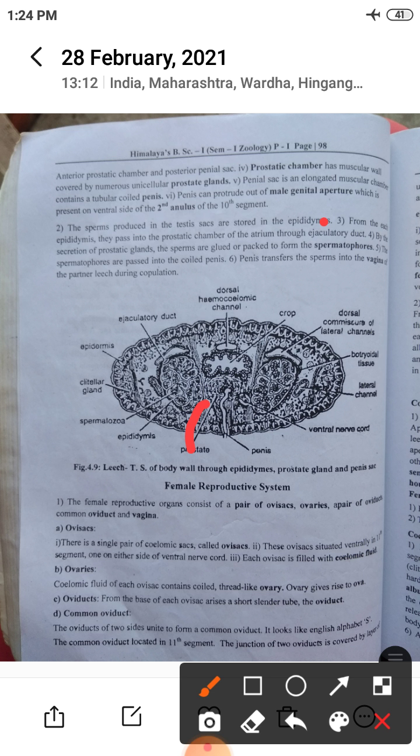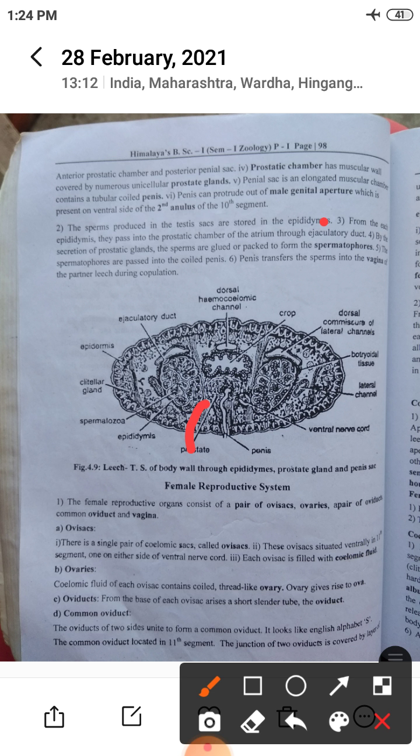The sperms produced in the testis sacs are stored in the epididymis. From each epididymis, they pass into the prostatic chamber of the atrium through the ejaculatory duct.